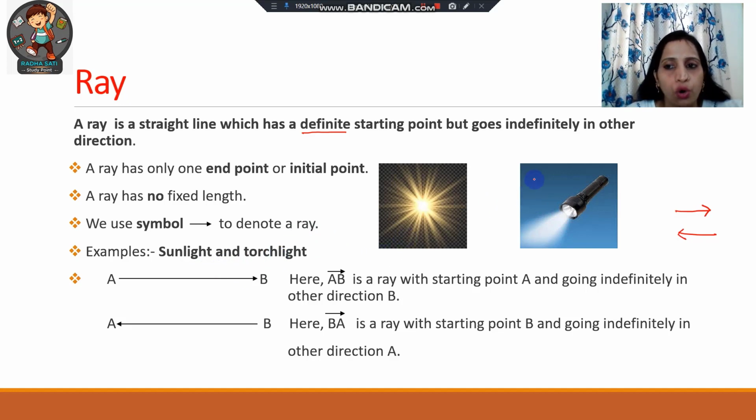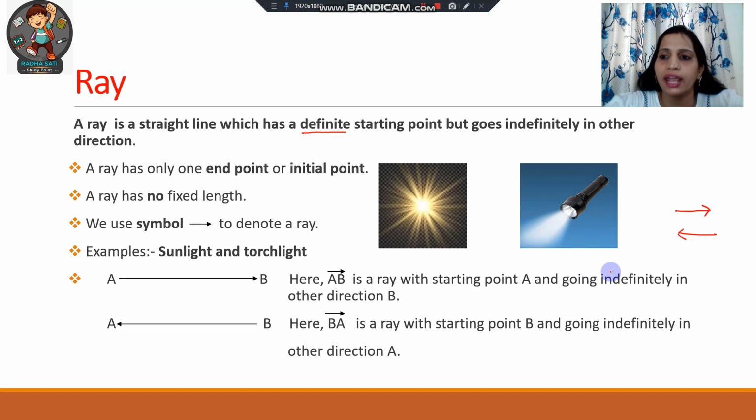So as I have already told you about sun rays, the sun from where the rays are starting, that is the initial point, and it has no ending point. Okay. Similarly with the torchlight, we know that the rays are starting from here, from the torch. So that is known as its initial point, but it has also no end point. So a ray has one initial point or starting point, or we can say end point. It has only one end point, and in the other direction it can be extended indefinitely.